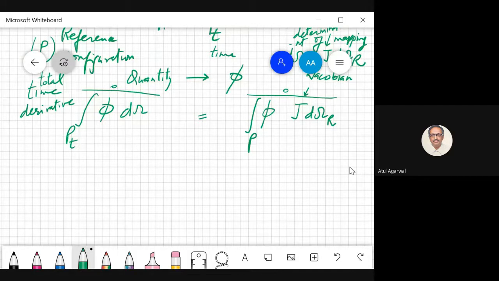Now we want its time derivative. You see, P and the volume are not functions of time. They are reference geometry. The current geometry keeps changing with time, but these will not change. But phi and J will change. So I can write P. I just use the product rule of differentiation. Any problem?